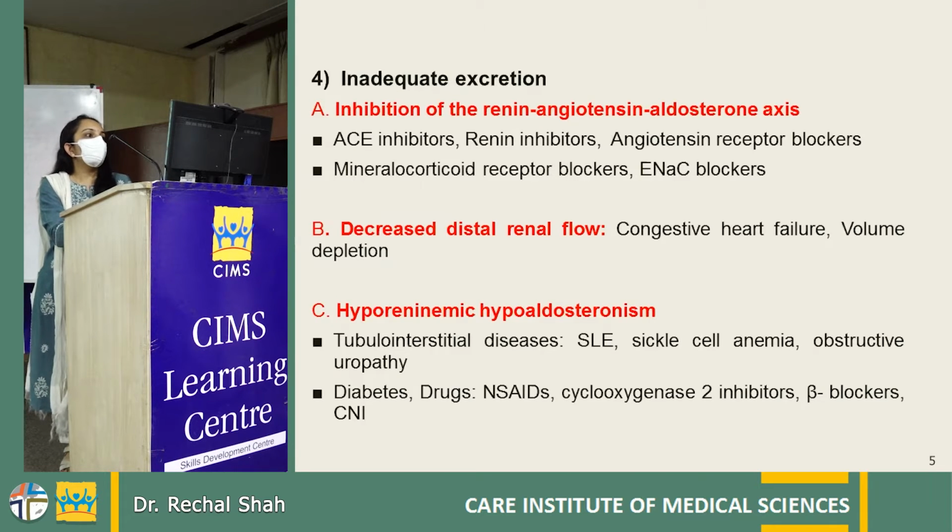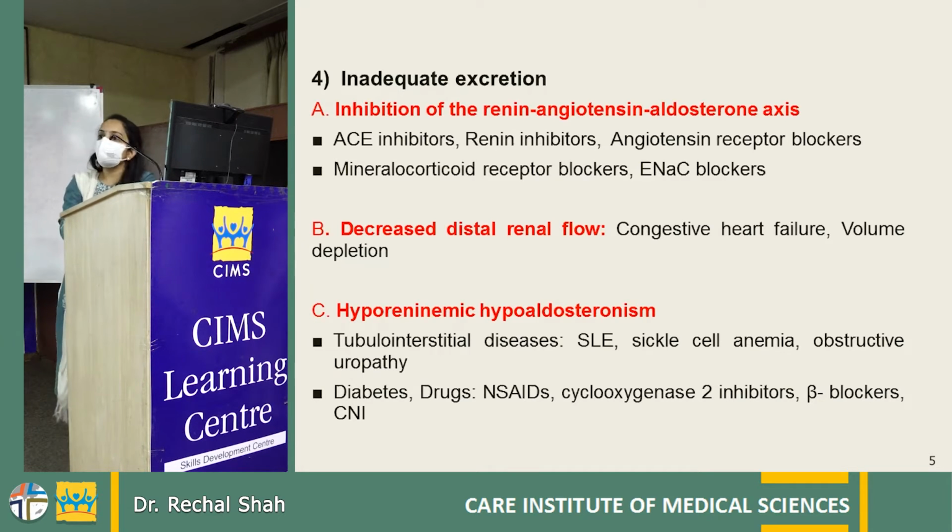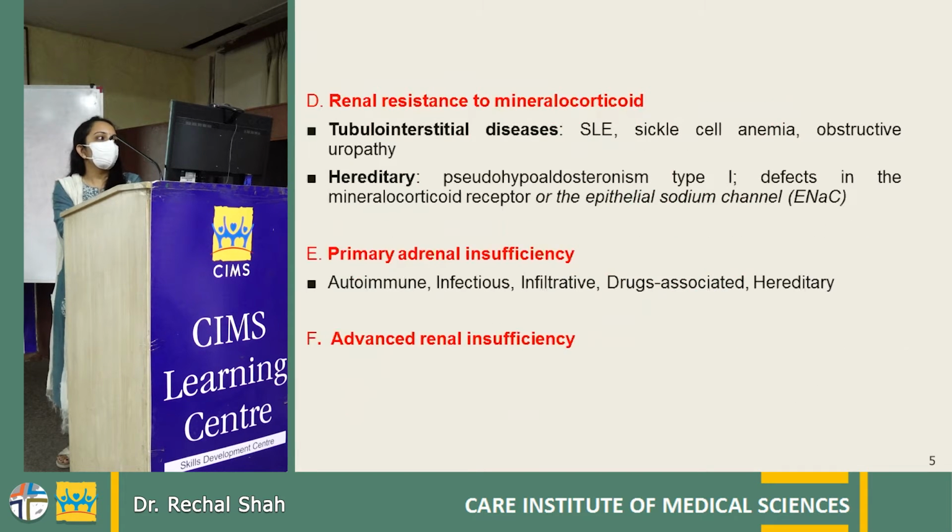It is subdivided into the following causes: inhibition of the renin, angiotensin, aldosterone axis seen with many drugs like ACE inhibitors, renin inhibitors, angiotensin receptor blockers, mineralocorticoid receptor blockers, and epithelial channel blockers. Then it could be due to decreased distal renal flow seen in congestive heart failure and volume depletion states. Next is decreased renin state, which is seen in tubulointerstitial diseases and diabetes and drugs like NSAIDs.